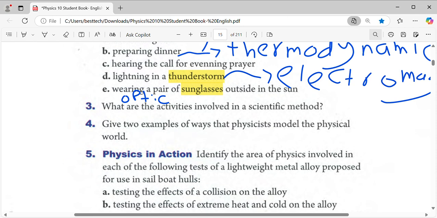Question 3. What are the activities involved in the scientific method? Guys, the scientific method steps, as we said: first observing and asking, then building a hypothesis, testing and establishing a theory. That's all written in the book and we highlighted it. Question 4, same. Give two examples of ways that physics is modeled. It's like question 3, but in question 4 you have to give two example ways that physicists used the scientific method.